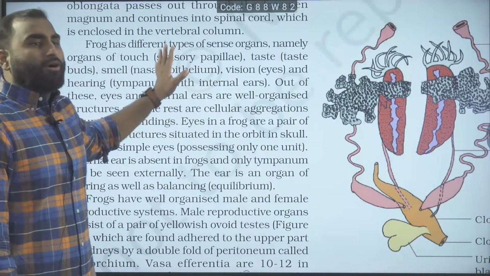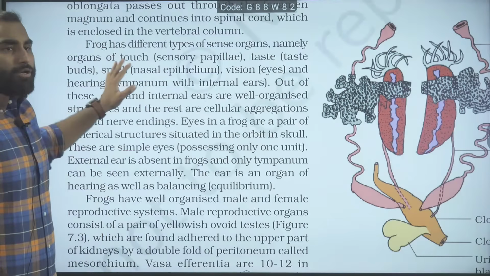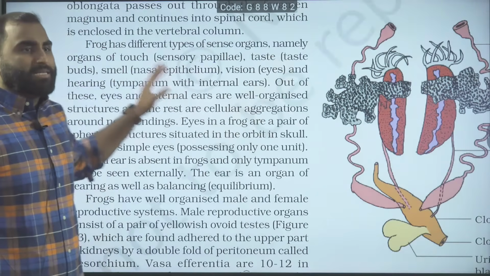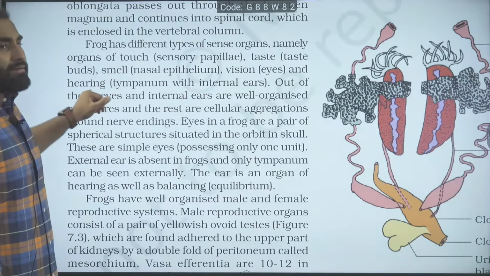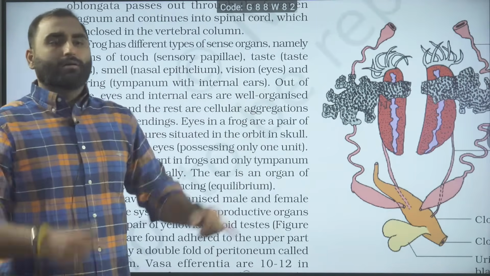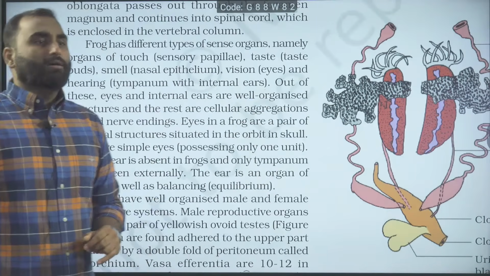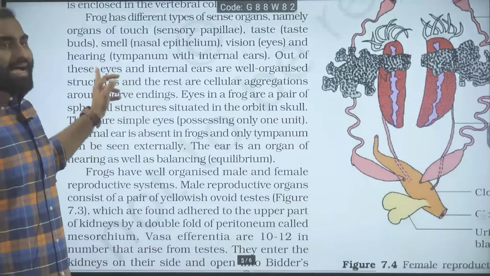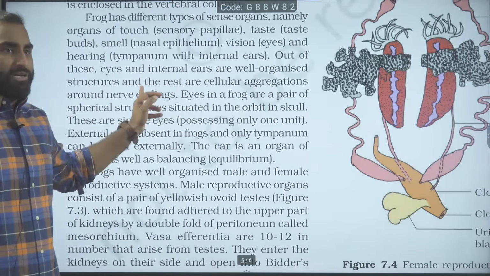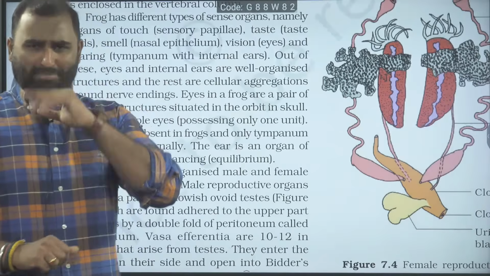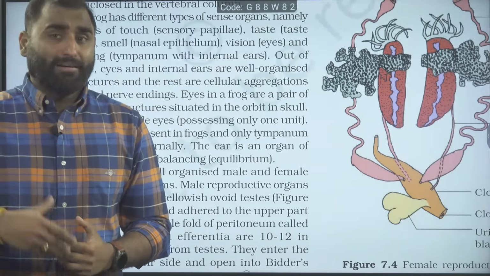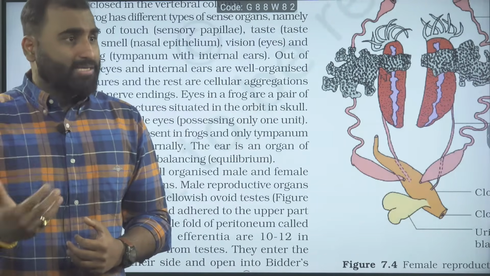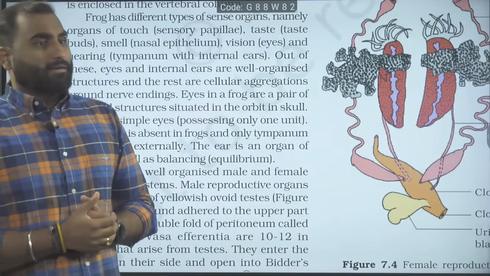So frog has different types of sense organs. Organ of touch, sense of touch, sensory papillae; taste buds; smell, nasal epithelium; vision, eyes; and hearing, tympanum with the internal ears. Outside tympanum is connected inside with the internal ear. Out of this, eyes and internal ears are well organized structures. So it can be asked as an MCQ: which of the following sensory structures of the frog are well developed? That is the eyes and the internal ears.